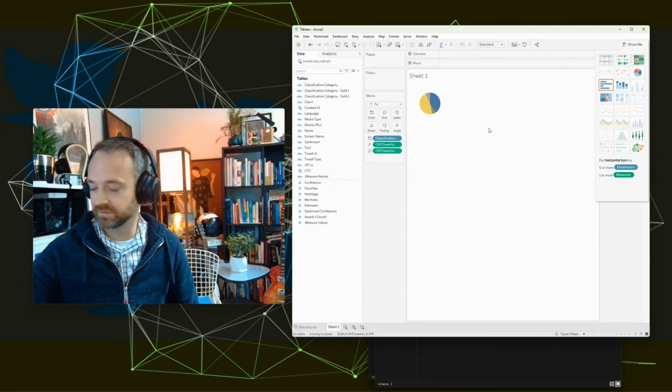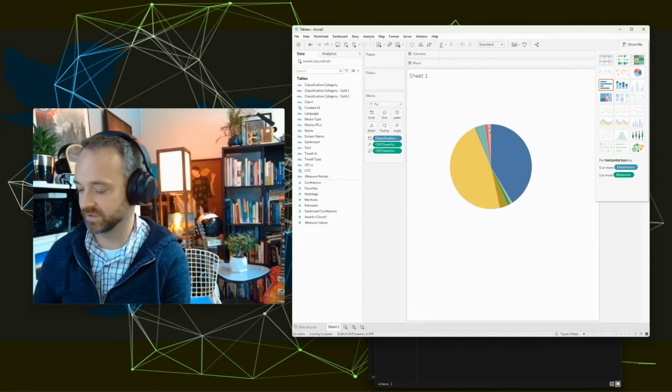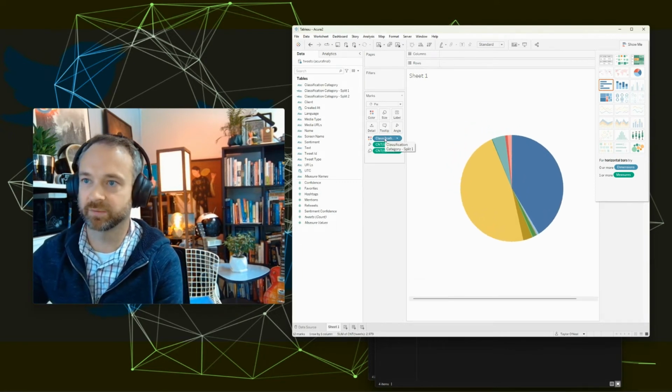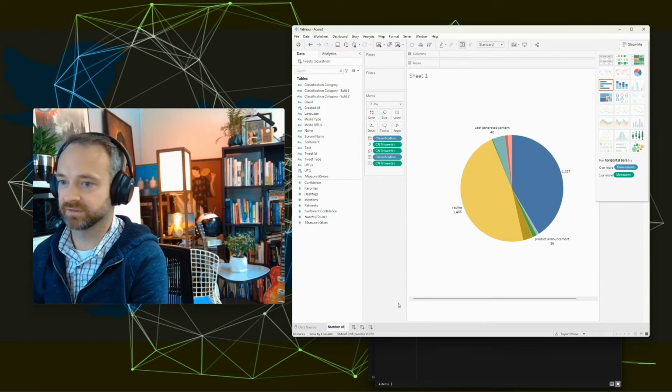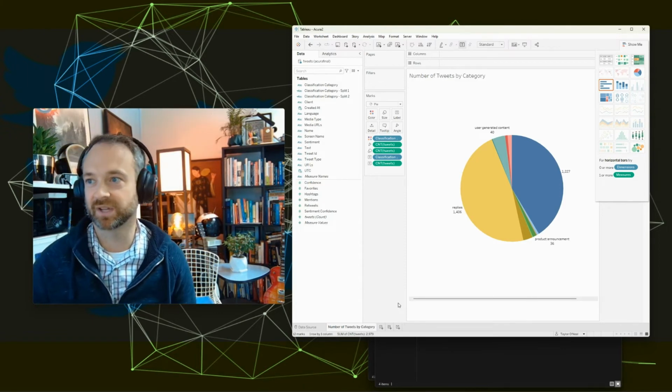Maybe I make this a bar chart. So I'm going to do Control-Shift-B, make the bar chart a lot bigger so you can see it better. So can everyone else. And I'm going to click Control on my keyboard on that classification, drop it on label, keep Control on my keyboard, and drop the number of tweets there. So this one is number of tweets by category or classification or whatever you would like, some language like that.